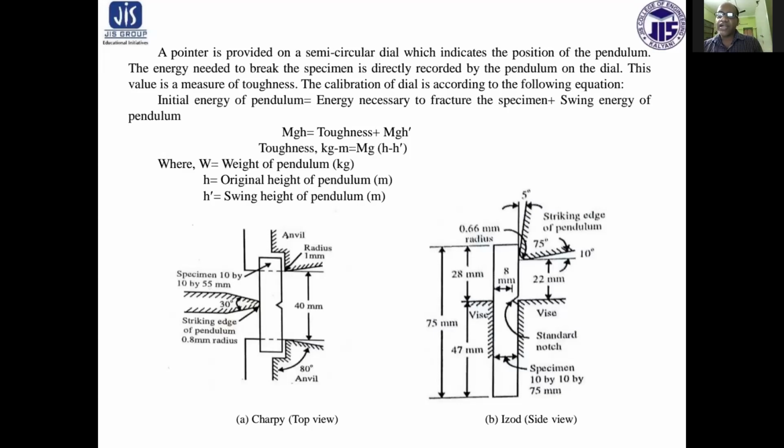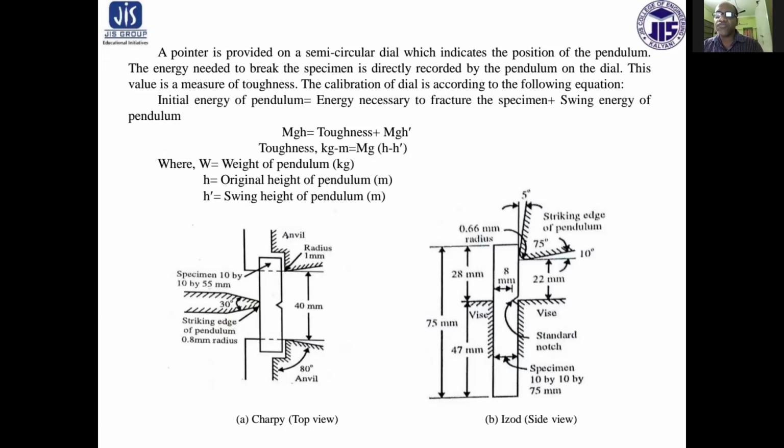A pointer is provided on a semicircular dial which indicates the position of the pendulum. The energy needed to break the specimen is directly recorded by the pendulum on the dial. This value is the measure of toughness.